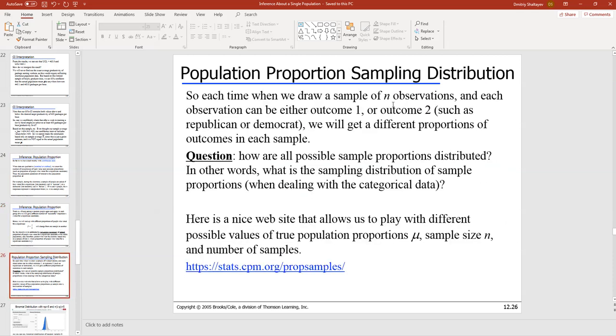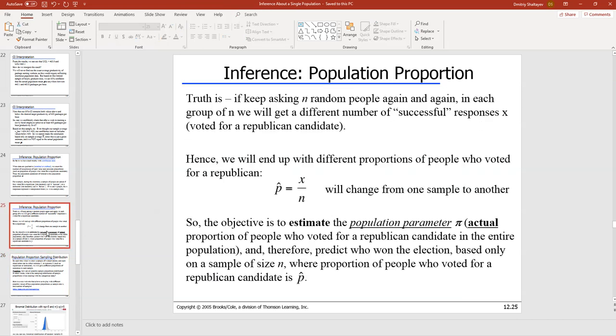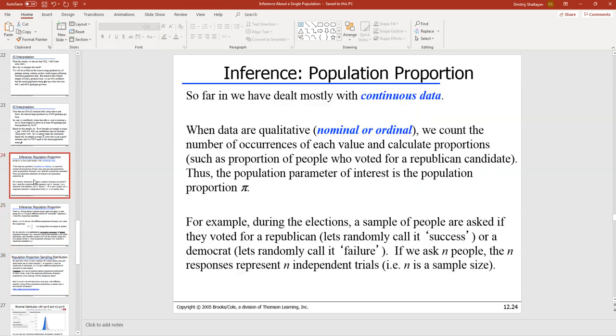Okay, so what we do is we collect n observations, whatever n might be. Okay, that's a sample size, and our outcome is either one, which is, I believe, Republican, or number two, which is a Democrat, or it can be vice versa. I can't remember, quite frankly, what was used to encode this data. Okay, so let's say one is Republican and number two is Democrat.